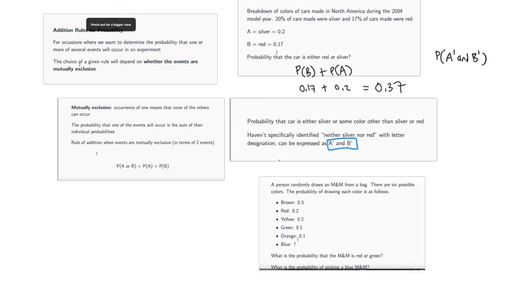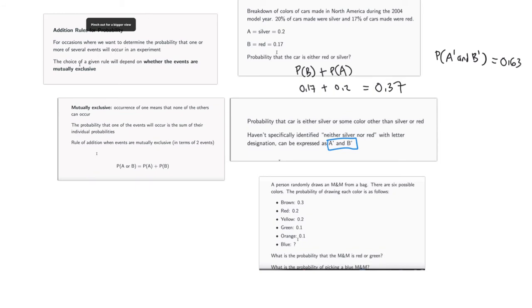For my student who's watching this, this is where the concept of complement comes in. The probability of neither silver nor red is going to be 100% minus the probability of silver or red. We already found that the probability of silver or red is 37%. So the probability of not that is 100% minus 37%, which is 63%, or 0.63.